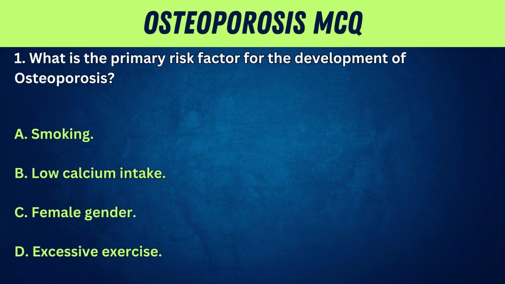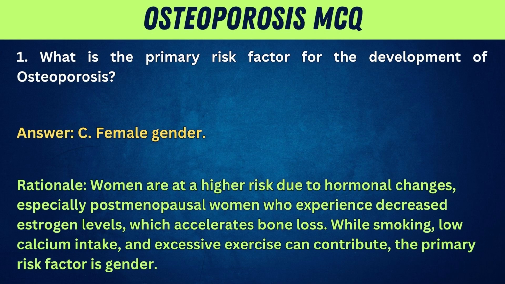1. What is the primary risk factor for the development of osteoporosis? A. Smoking. B. Low calcium intake. C. Female gender. D. Excessive exercise. Answer: C. Female gender. Rationale: women are at a higher risk due to hormonal changes, especially postmenopausal women who experience decreased estrogen levels, which accelerates bone loss. While smoking, low calcium intake, and excessive exercise can contribute, the primary risk factor is gender.